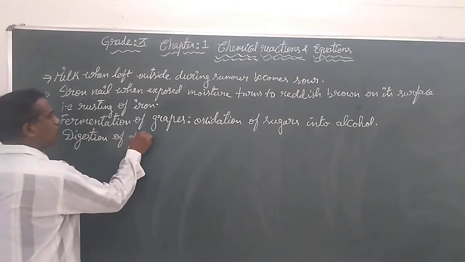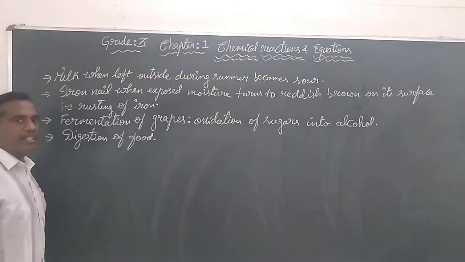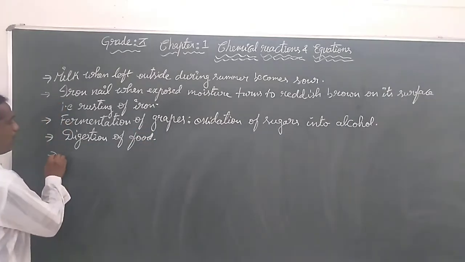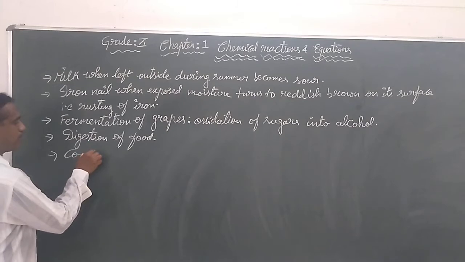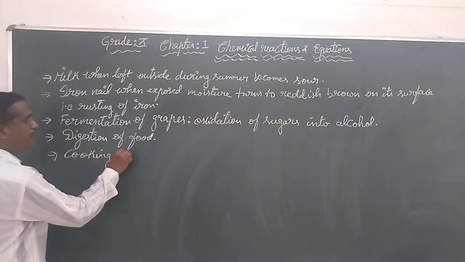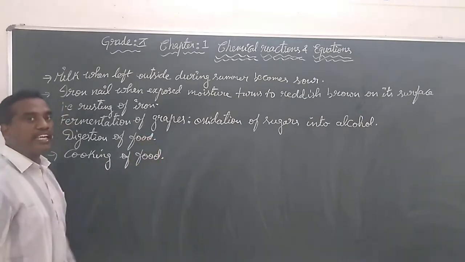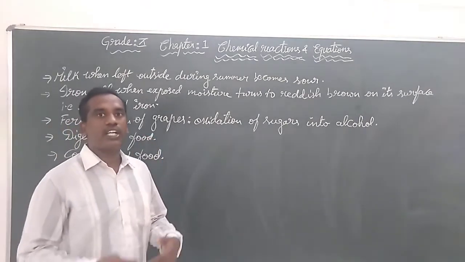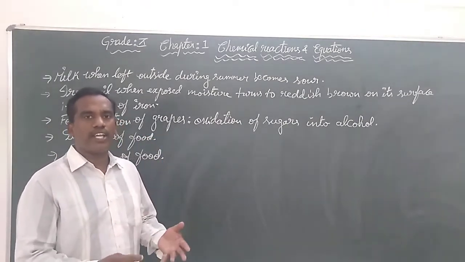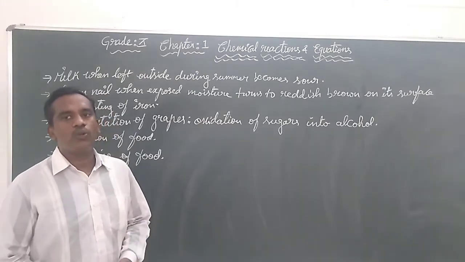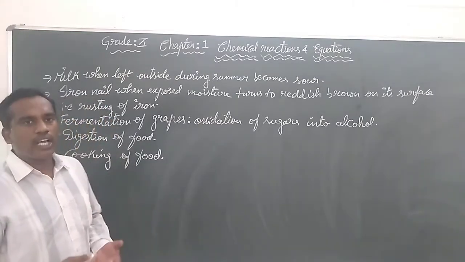It is also a process of chemical change, and so is the cooking of food. Cooking of food is also a chemical change in which a raw material is converted into a new product.